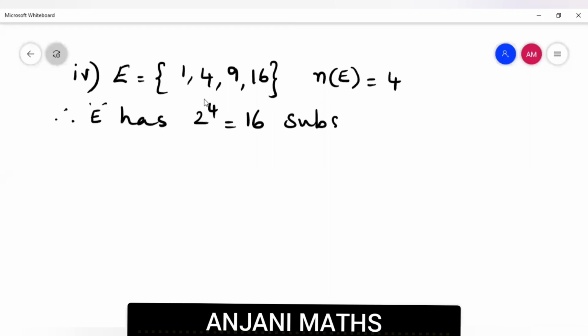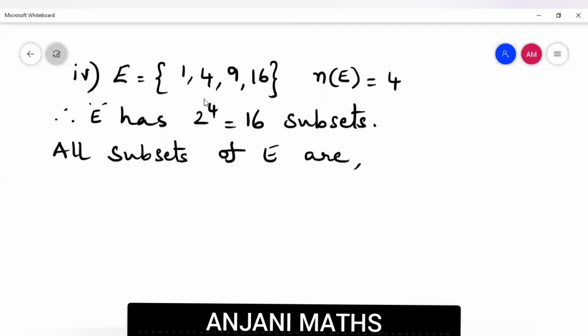All subsets of E are. I give a chance to Hemant. Hemant, you proceed. All subsets of E are. First, what do we have to write? We have to write the empty set. Very good.